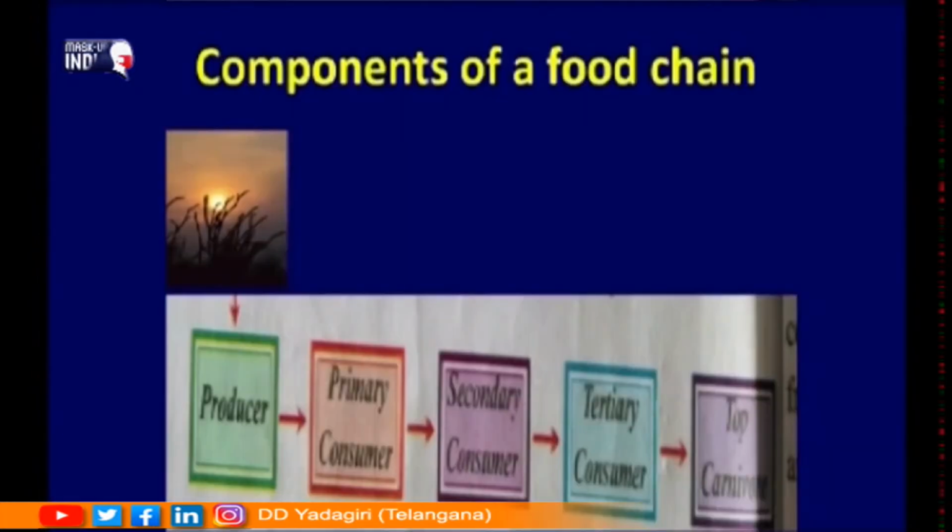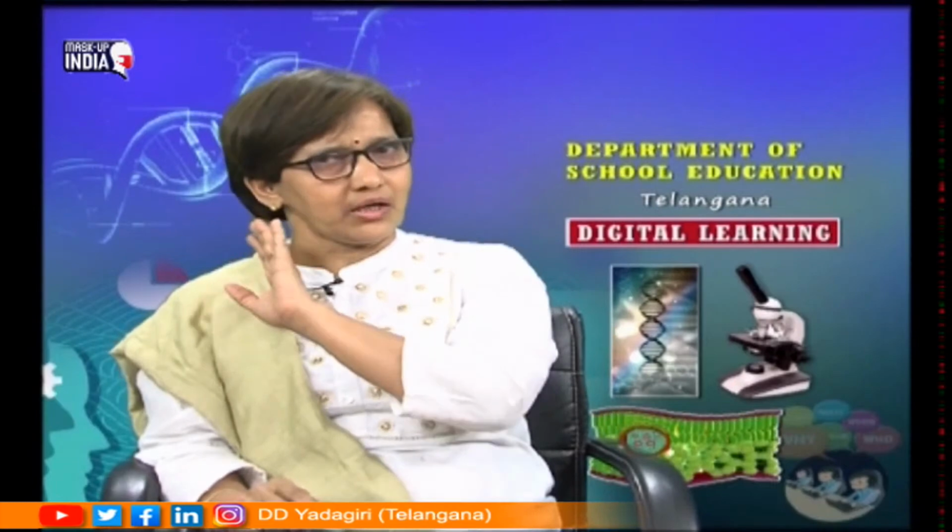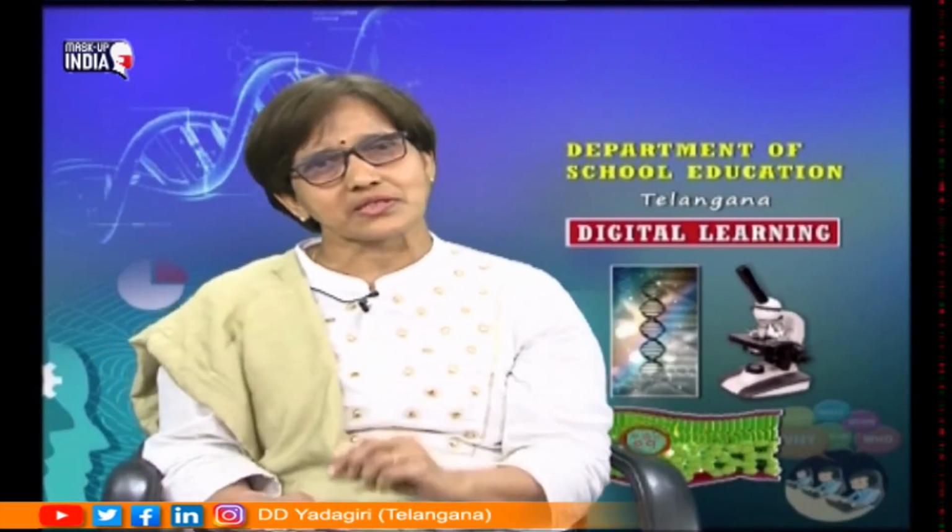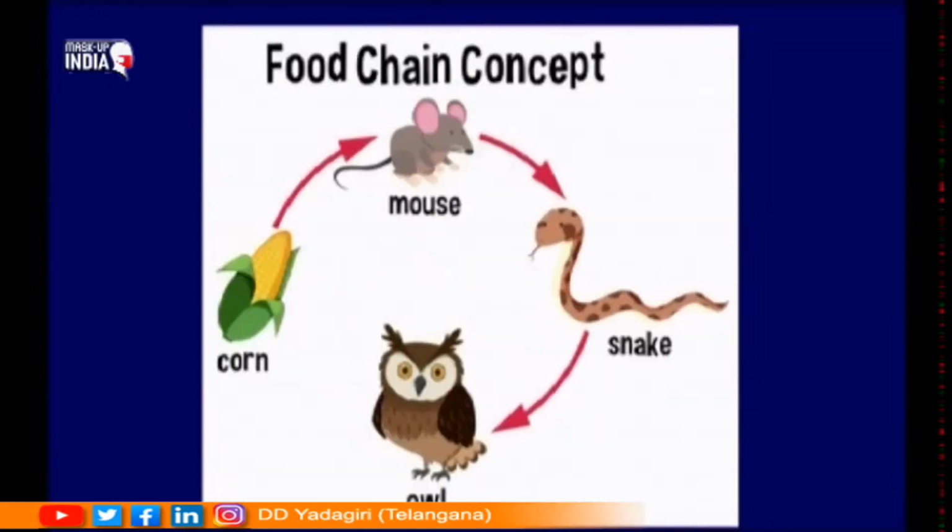When you look at this flow chart, what you are getting is that one organism is eaten by the other organism and it continues. You are talking here about who is producing food, who is eaten by whom, and the next level it goes on. So, accordingly we have primary consumers, secondary, tertiary, quaternary, and it goes on. Now, apart from these trophic levels that we talked about, the steps that are present in a particular food chain over here, how many organisms are present over here?